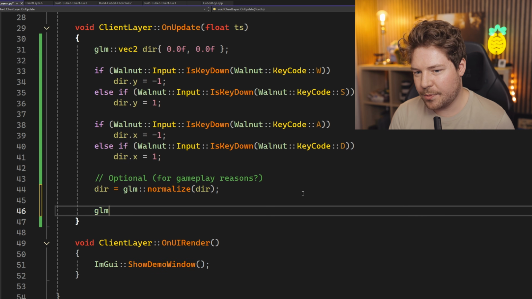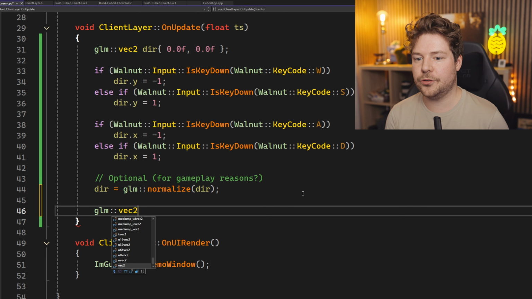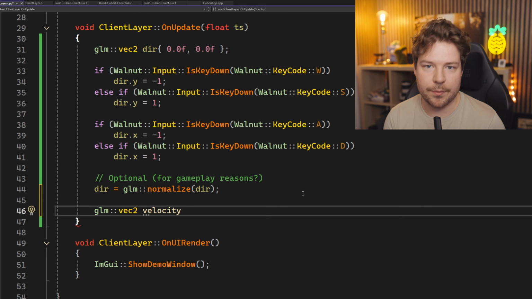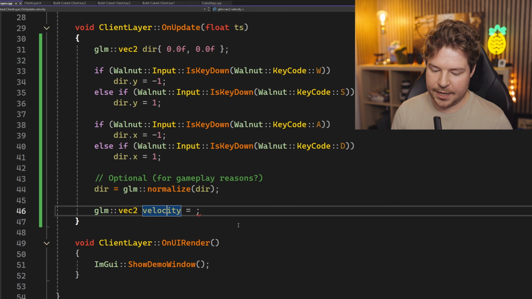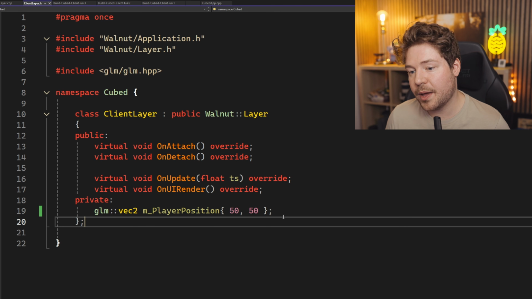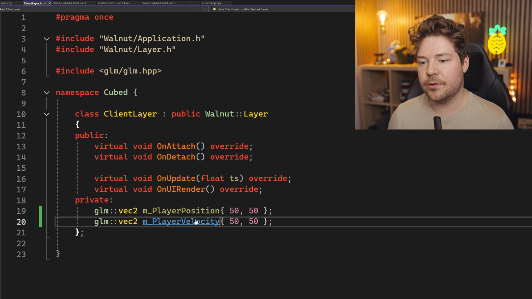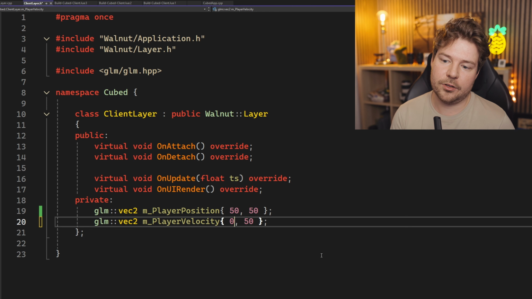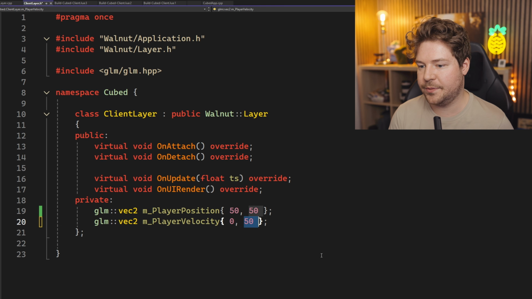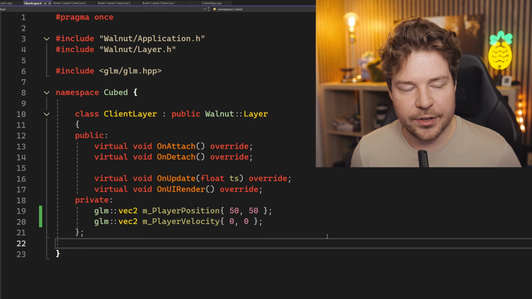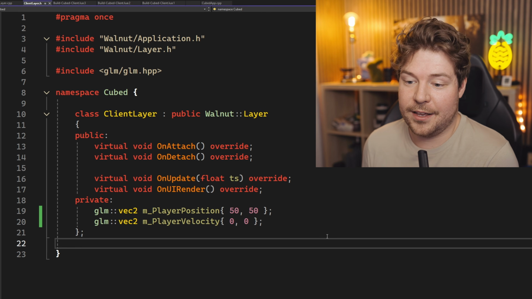So now that we have that direction, again, it's not a velocity, it's just a direction of travel. We probably want to convert it into an actual velocity that we want to move. Now it's common to actually have this be also a member variable. In fact, I might just make it one. The reason why is because we might want to decay the velocity over time, so add some friction or some physics, basically. This is getting a little bit overkill. Maybe I'm just having a little bit of fun here at this point.